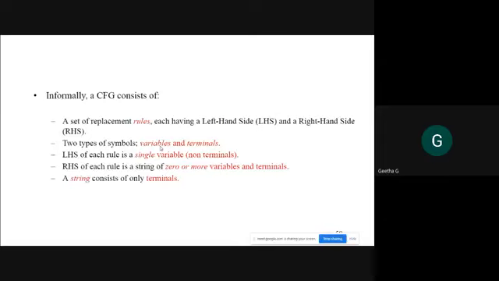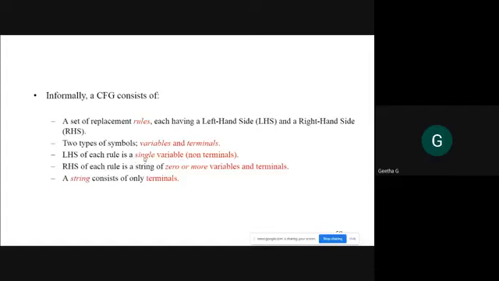Students, please note it down. In a context-free grammar, the left-hand side of each rule is a single variable.